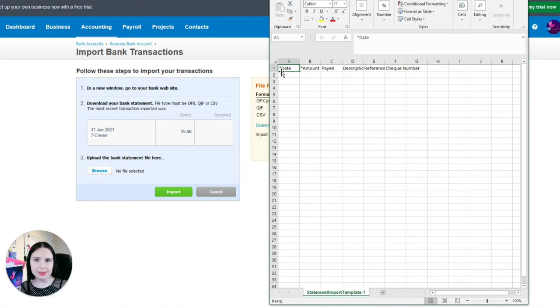If there's an asterisk next to a detail, it means that it is totally required for Xero and you will not be able to upload the CSV without it. So the only things that are necessary are date and amount, but of course it's recommended that you add a payee and a description for future reference so you can find and allocate a lot easier. So I'm going to show you one that I have prepared earlier.